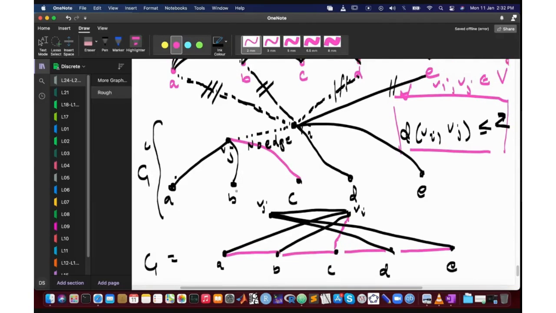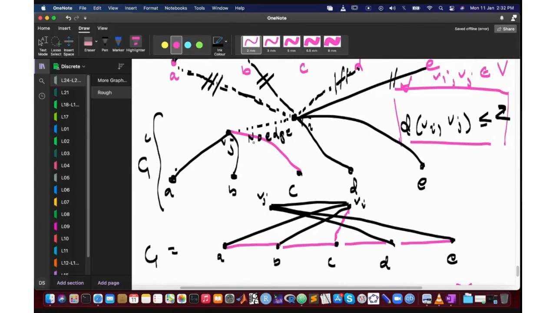So I was thinking along the line that you start with the complement graph, start with Vi and Vj. Okay, if there is an edge between them, then we are done. Okay, so we assume they don't have an edge. If they are both connected to A, then we are done. And if both of them are connected to E, then we are done.